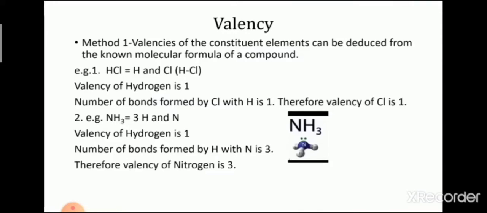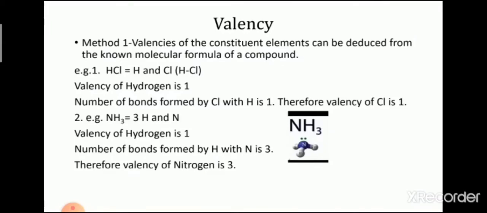Now, we will do the cross multiplication method for writing the molecular formula of simple compounds. Step 1, first write the symbols and valencies of the constituent elements. So we have C, carbon, and O, oxygen. Carbon has valency 4 and oxygen has valency 2.